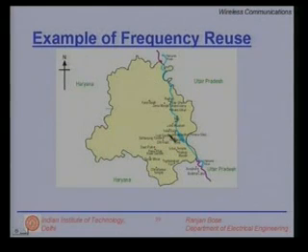Let's look at an example of a frequency reuse over a certain geographical area, say Delhi. So here we have an approximate outline of the city of Delhi. You have the neighboring states, you can see the river flowing by, and our job is to set up a frequency reuse pattern in this city of Delhi. So we first start with a cell. Typically a cell will be of a radius of 3 kilometers to 5 kilometers in a city which is urban, and I have put in a hexagonal shape for the sake of clarity only.